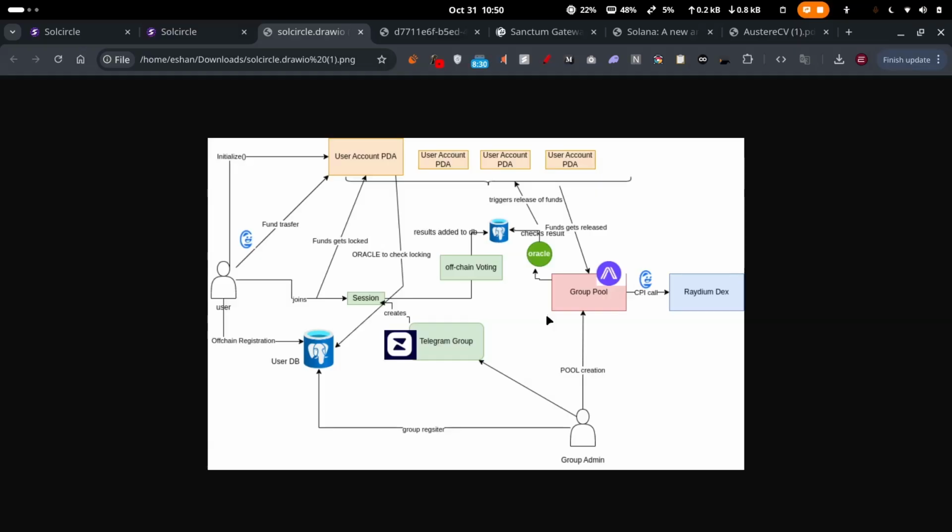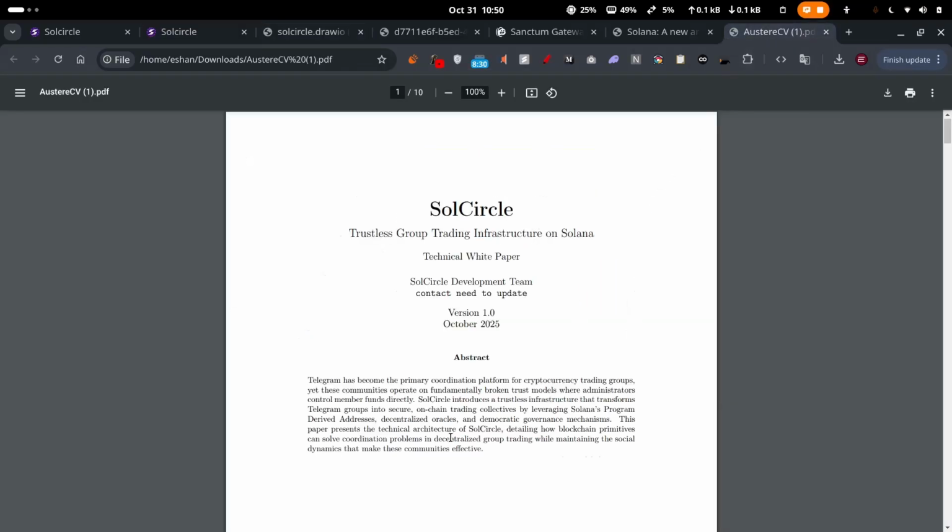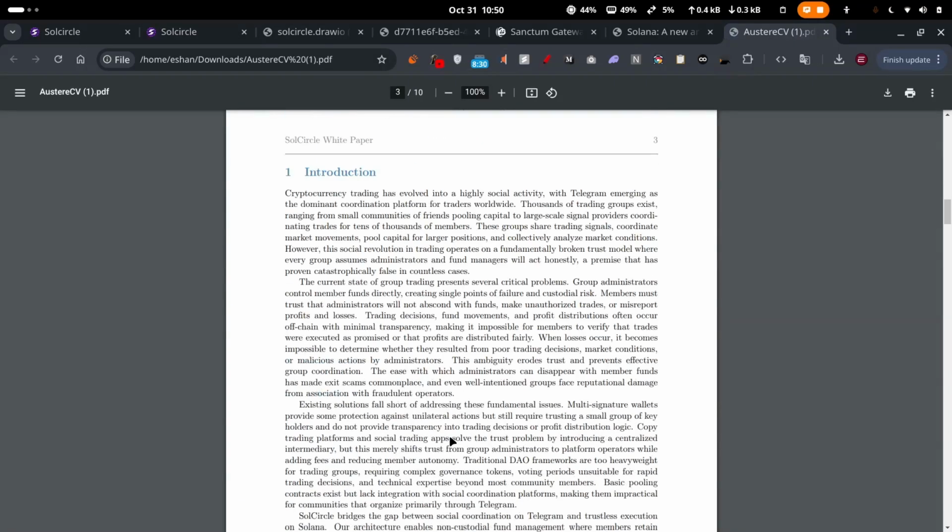I think these are the most important parts, how RTM helped us and how we solved those challenges. Also we have written our SolCircle white paper. We will attach the link to it, and I think that's about it.